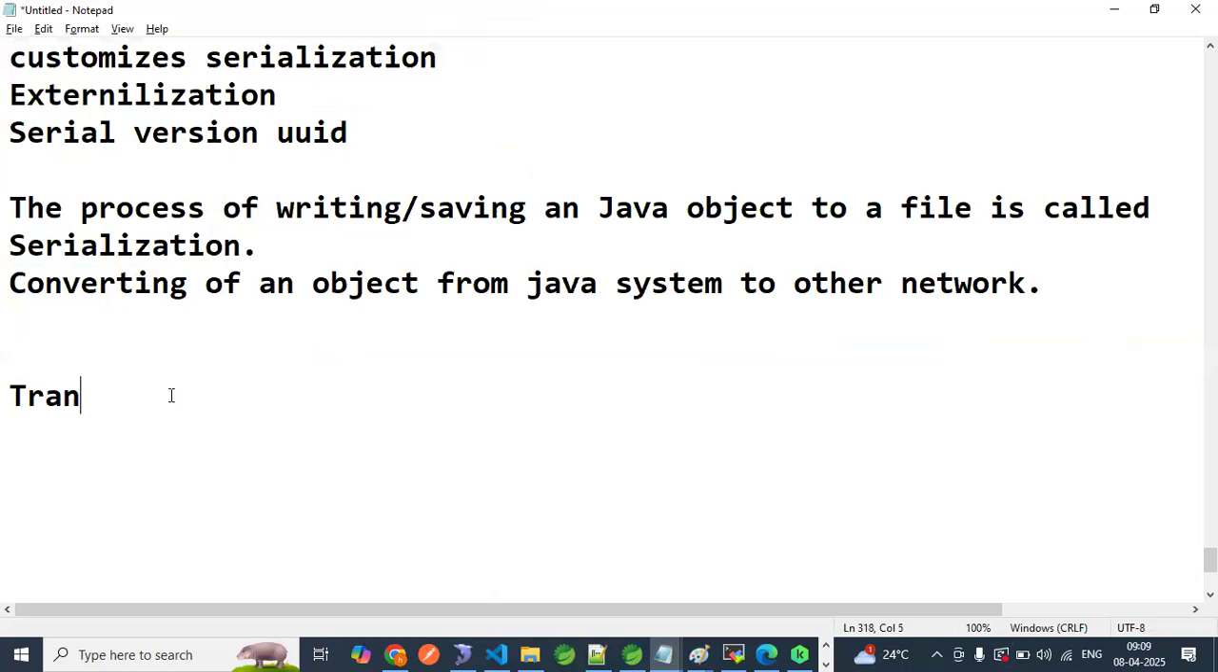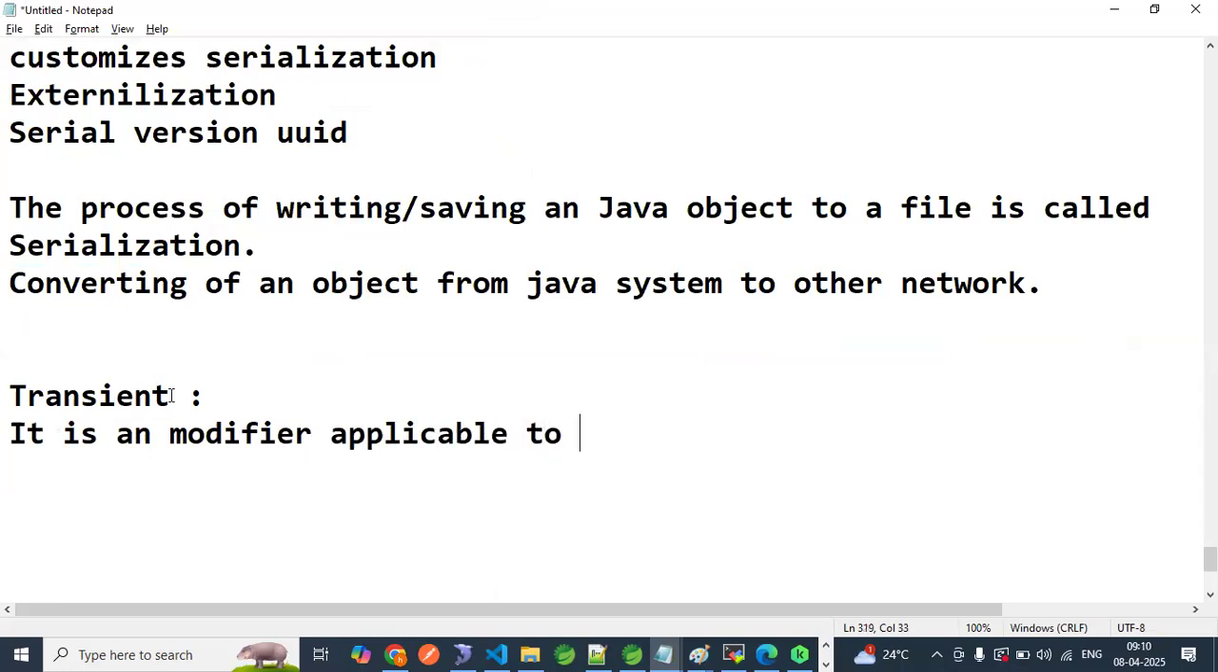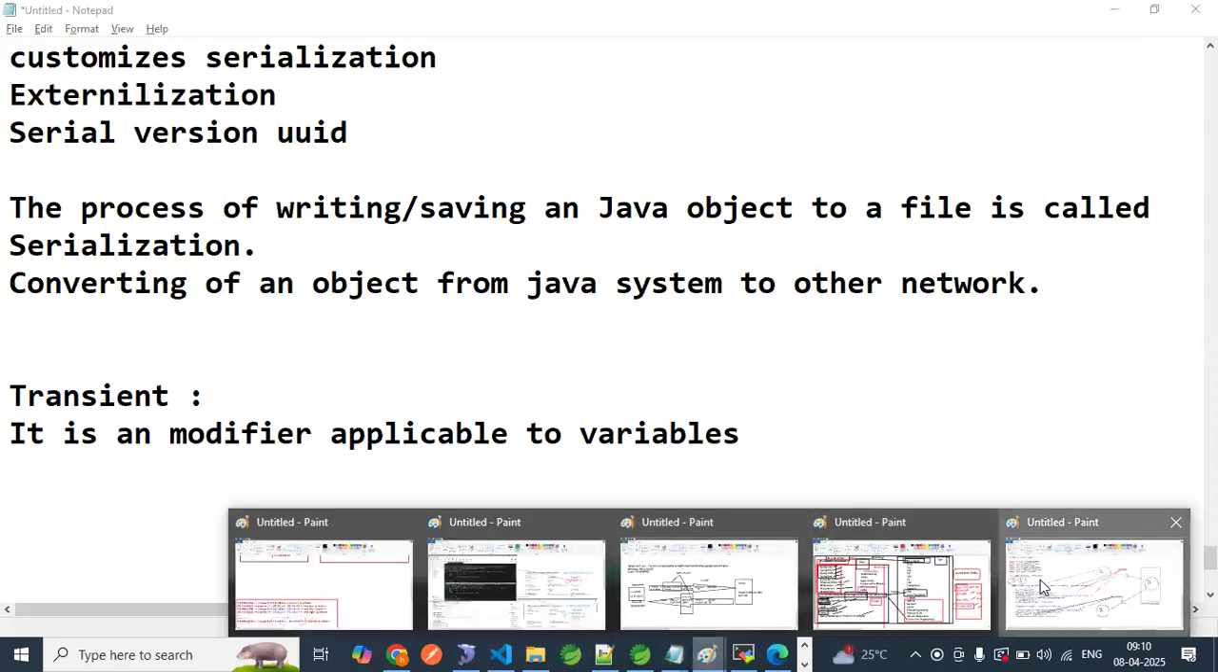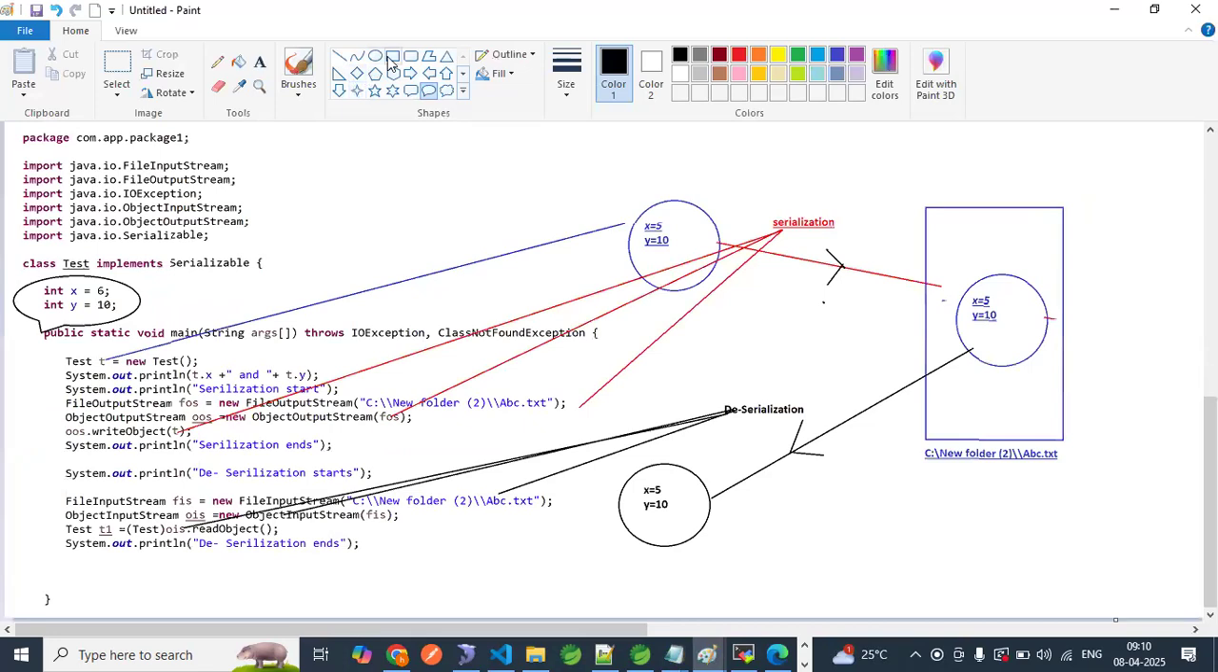Now transient keyword. What is the transient keyword? First of all, it is a modifier. Modifier applicable to what? Applicable to variables only. Not to method, not to class. For example, according to this diagram, I don't want x equal to 5 to go to this file. I want y to go, but I don't want x to go.